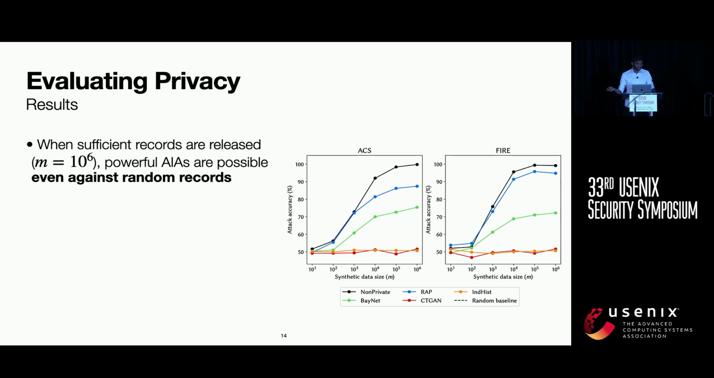What we find firstly is that when sufficient records are released from the synthetic data, powerful attribute inference attacks are indeed possible even against random records. As you can see in the graph here, where we are plotting the synthetic data size, or the number of synthetic records released, against our attack's accuracy, which are increasing for 3 out of the 5 algorithms that we tested. We also note that the CT-GAN and INHIST algorithms seem to be resistant to our attacks, but we'll explain this in the future.